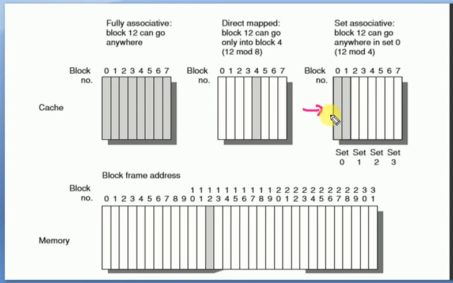Each set consists of 2 blocks. Set 0 consists of 2 blocks, set 1 consists of 2 blocks, set 2 consists of 2 blocks, set 3 consists of 2 blocks. So the cache is entirely divided into some number of sets. Sets can be of any size. Now it is 2, sometimes it can be 3 or 4. We divide the total cache into some number of sets by connecting different blocks together.